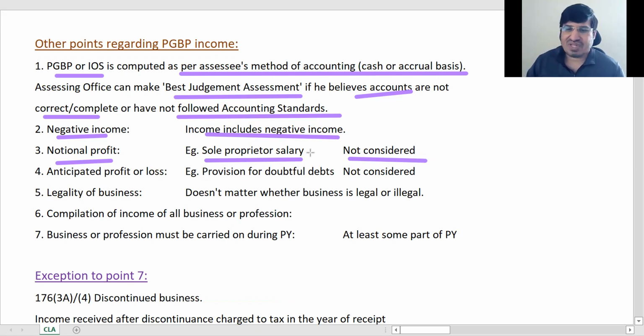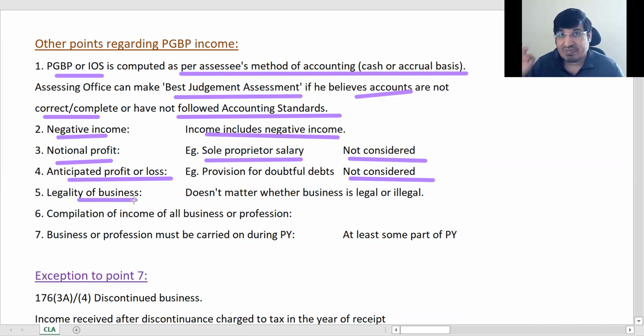Okay, so that is not considered. That's a notional transaction, है ना. मैं अपने आप को कैसे बेच सकता हूँ? So notional profit is not considered. Anticipated profit and all, that is which you have not got but you may get in future, that's also not considered. Okay, no anticipated or notional profit is considered.